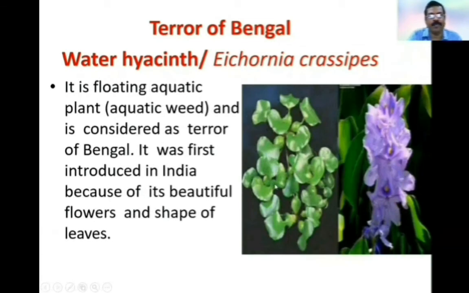Terror of Bengal. Water hyacinth, or Eichhornia crassipes, is also called the terror of Bengal. It is a floating aquatic plant and is considered the terror of Bengal. It is an unwanted aquatic weed which harms the aquatic ecosystem. It was first introduced in India because of its beautiful flowers and shape of leaves. So it is an exotic species which was brought from other countries to India.